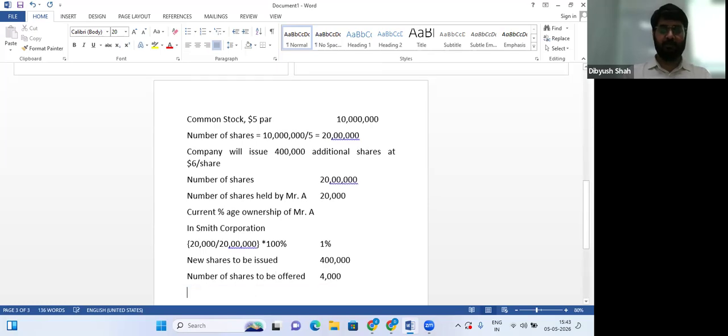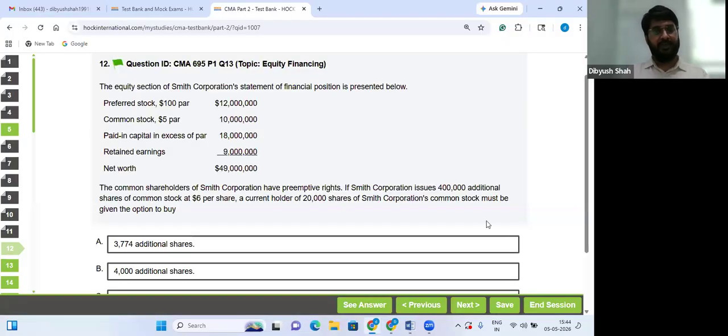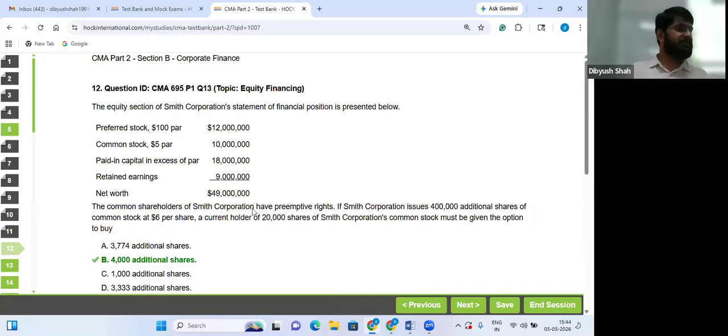That is 4,000, 4 lakh into 1%. By offering, the company has fulfilled its duty. If Mr. A chooses to exercise the option, in that case, his ownership will still remain 1% only. That is preemptive rights.